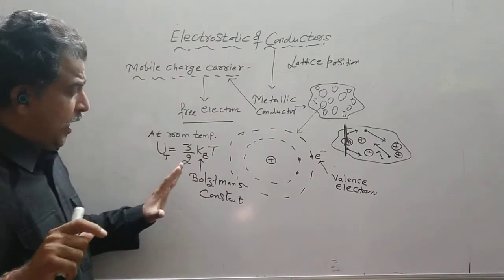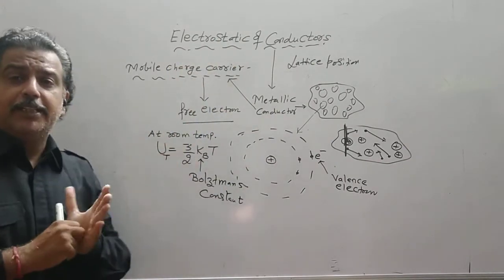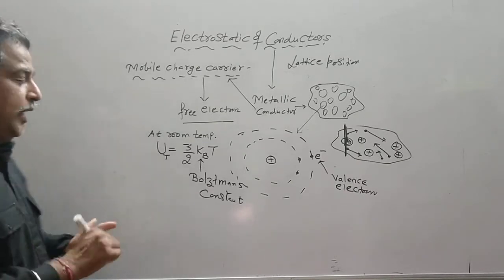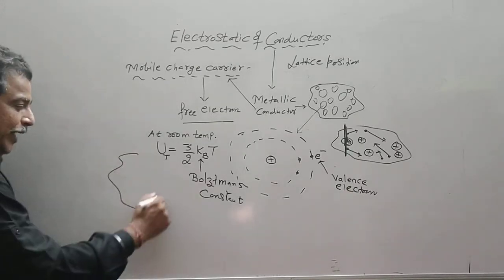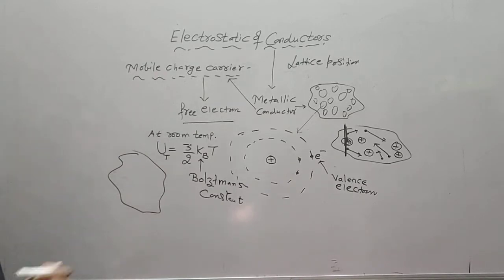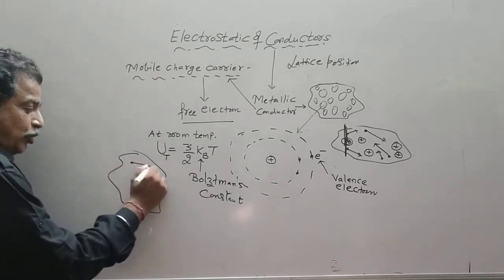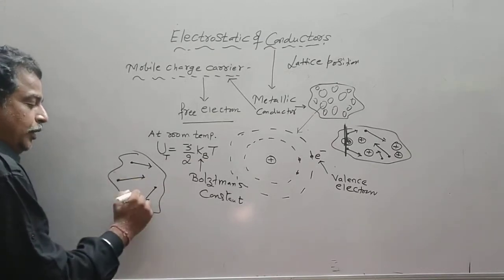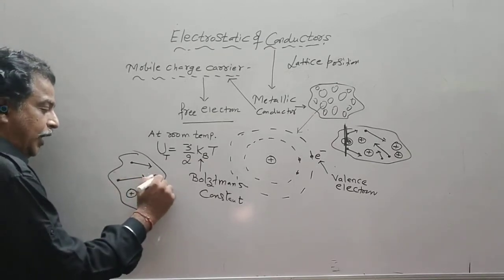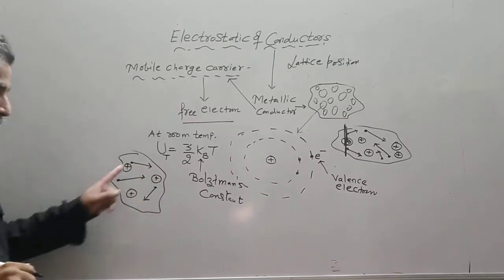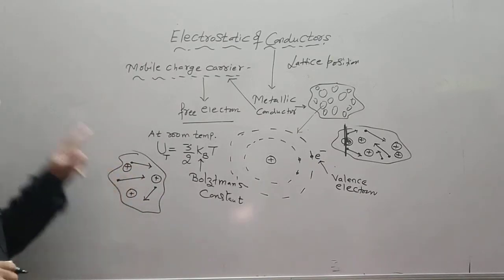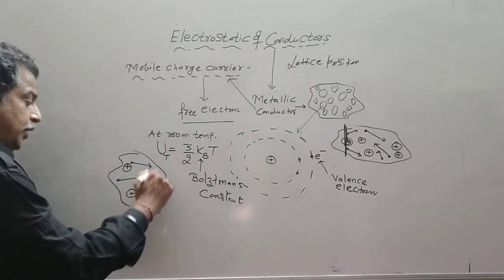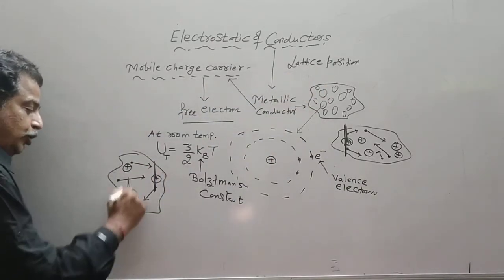So if I want to describe the metallic conductor at room temperature, I simply have to remember that a metallic conductor consists of free electrons which are in random motion and positive ions which are fixed at their position, called the lattice position. These positive ions keep on oscillating about their mean position.